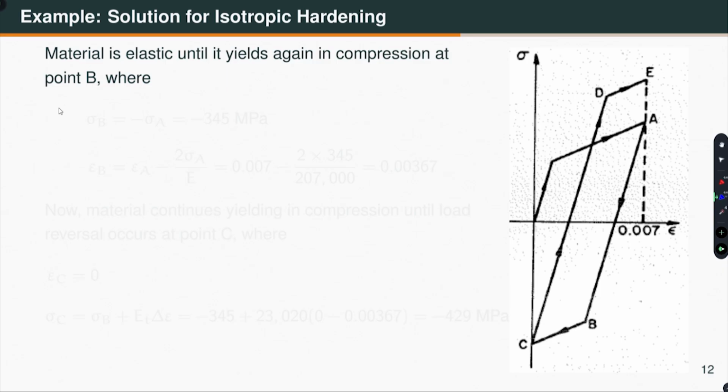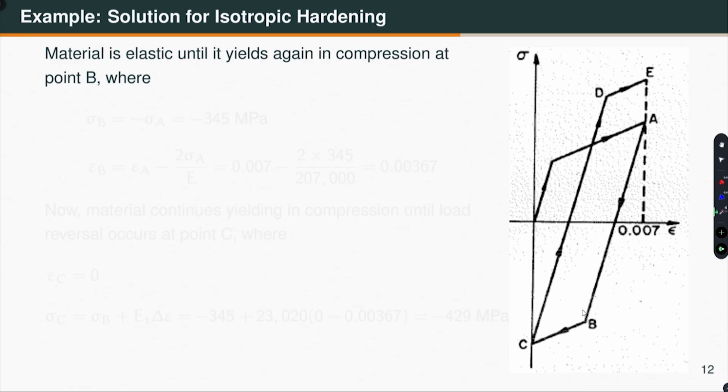So, if I first look at the solution for isotropic hardening, right? Solution for isotropic hardening. So, I have taken to point A. Now, this is 0.007. I have to now go to 0 strain. So, I will unload elastically, right, and the material behavior remains elastic until it yields again in compression.